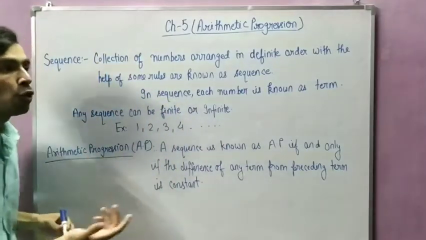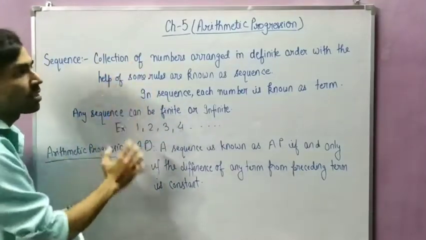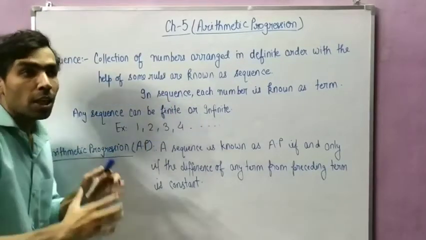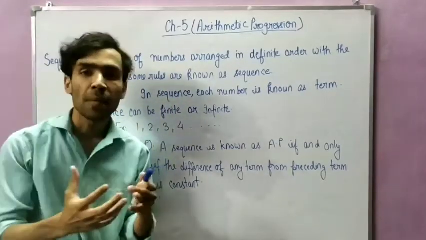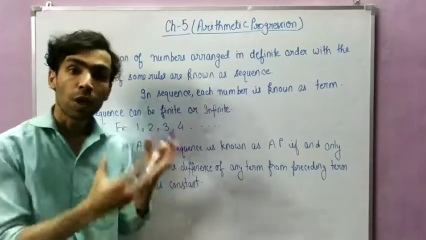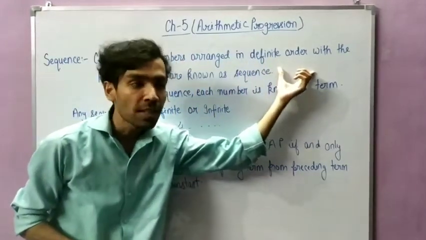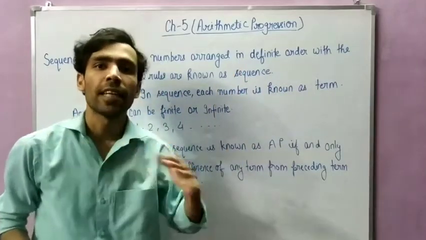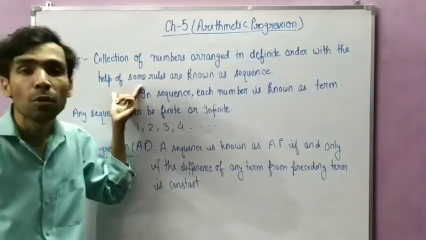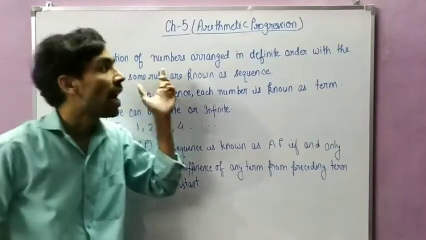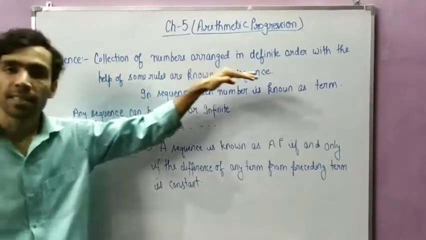Or if you want to write the definition, the definition is: a collection of numbers. Numbers means there are many types of numbers, as you all know. So a collection of numbers written in a definite order, definite order meaning 1 2 3 4 5 6 7 like that, with the help of some rules, that pattern is known as a sequence.